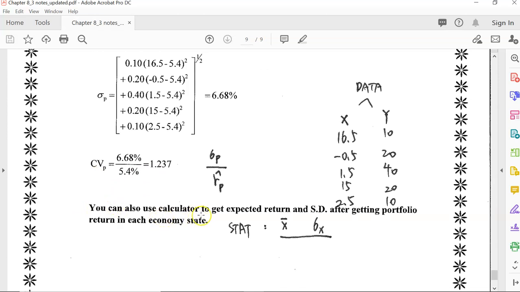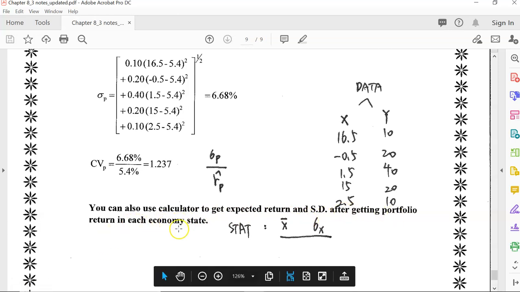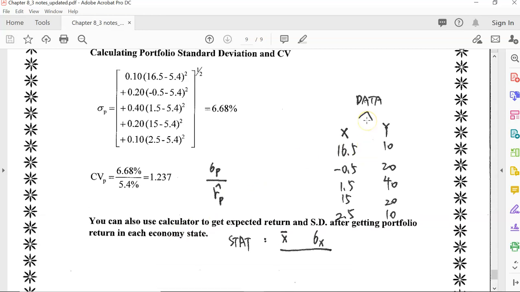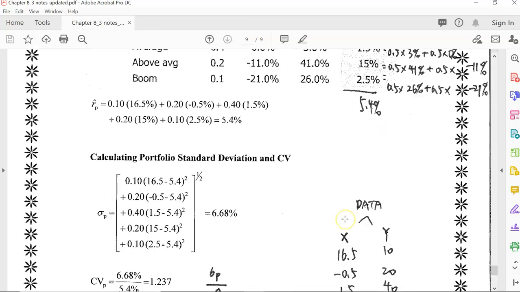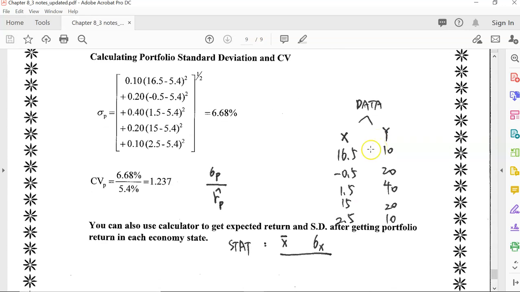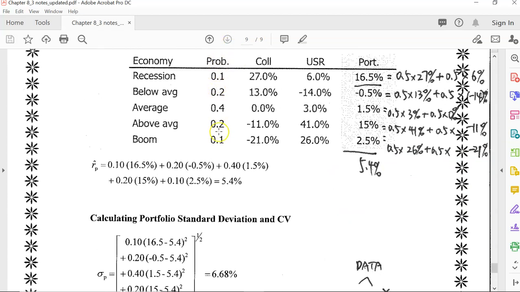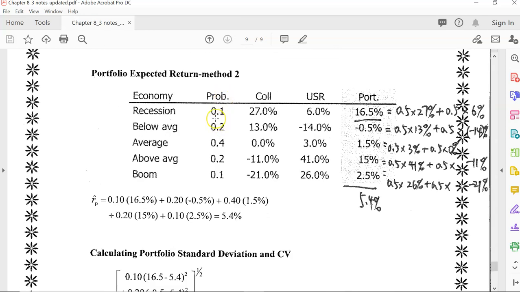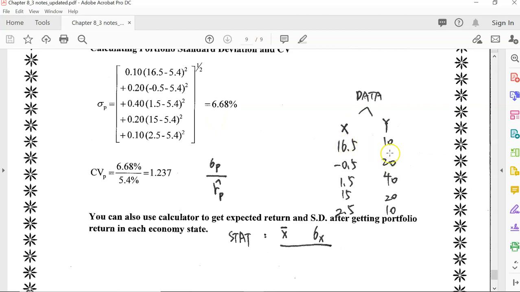You can also use the calculator to get expected return and standard deviation after getting portfolio return in each economy scenario. We input in the data function in the financial calculator. For x, we input the 5 returns for the economy, but we remove the percentage sign. For y, we input the 5 probabilities multiplied by 100. So 0.1 becomes 10, 0.2 becomes 20, 40, 20, 10.